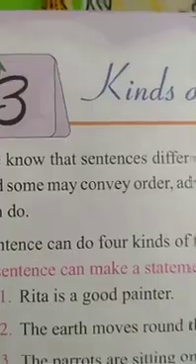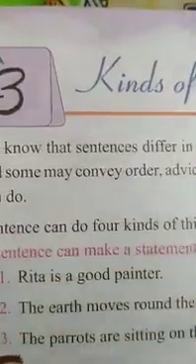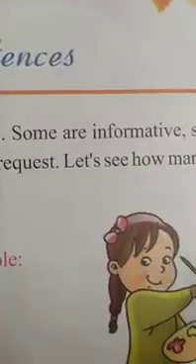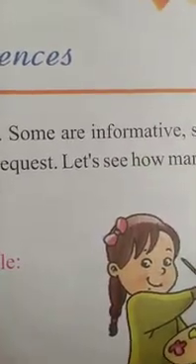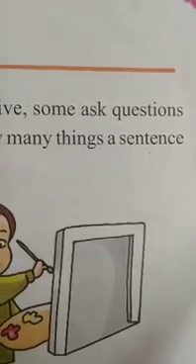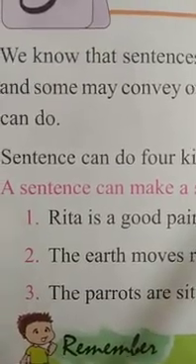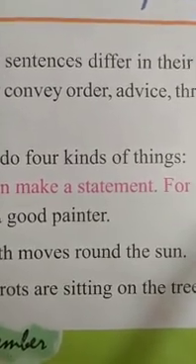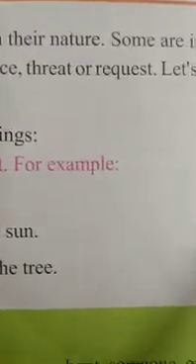We know that sentences differ in their nature. Some are informative, some ask questions, and some may convey order, advice, threat, or request.